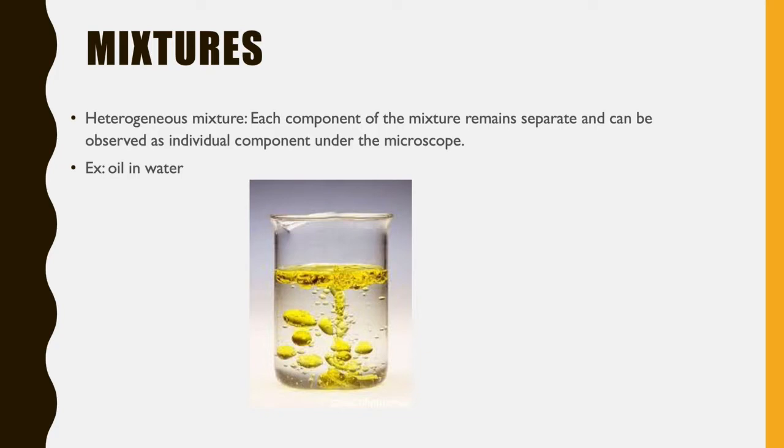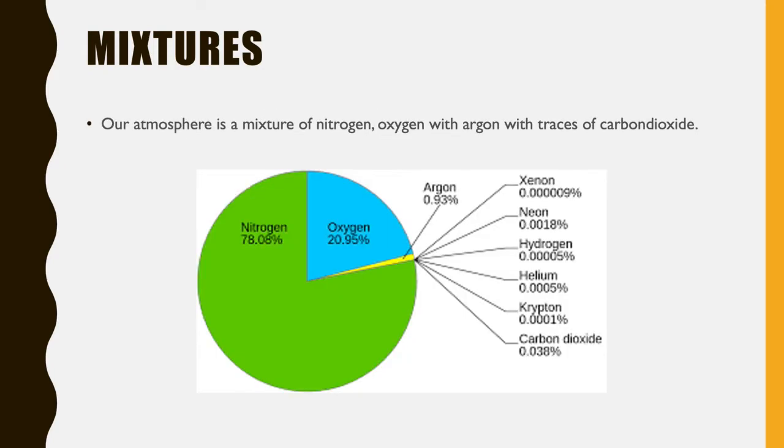Okay, that means the mixture cannot be mixed properly. That's why they are called heterogeneous mixtures. Now, in the atmosphere, when gases are mixed, we can also see this kind of mixture. Oxygen, nitrogen, argon, and different kinds of gases are present in our atmosphere. So these are also mixtures of gases.